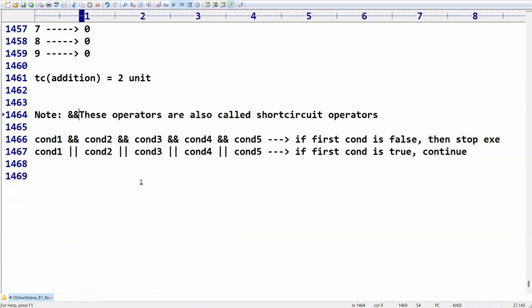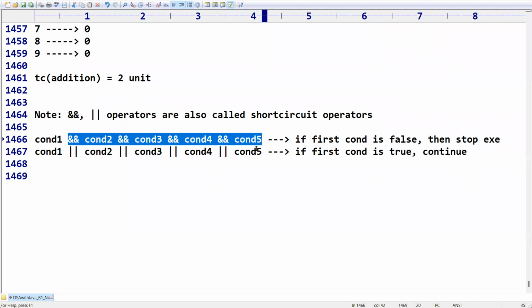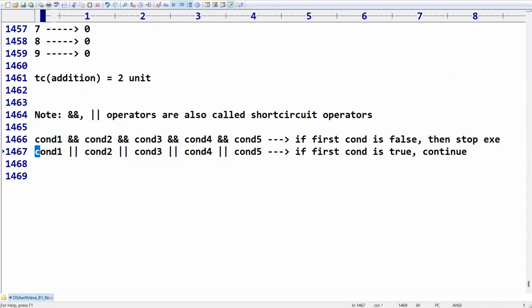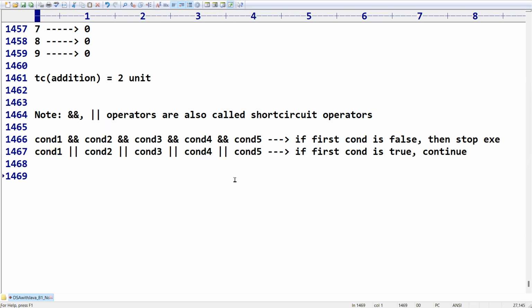Sir, logical AND and logical OR operators are called short circuit operators. Means what? If you are taking condition 1 and condition 2 and condition 3 and condition 4 and condition 5, there is no guarantee that all 5 conditions will be evaluated to give the result. It depends on each individual condition. Suppose the first condition is false, then it will stop evaluating. Such a beautiful nature. Suppose the first condition is false, even if you evaluate the remaining conditions, we know the decision. If you take OR, if the first condition is true, no need to evaluate the rest. Based on this, it is going to work.